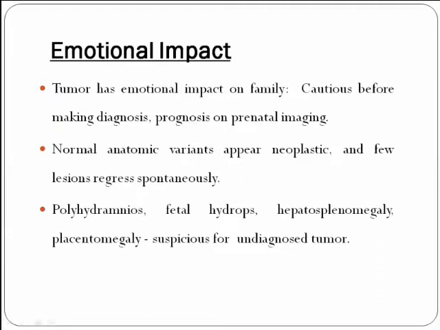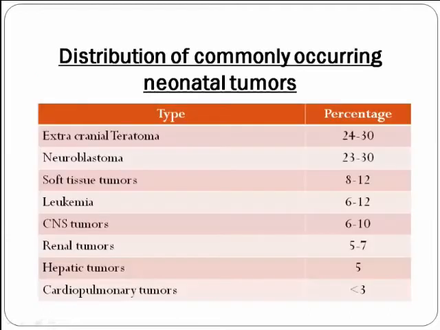In prenatal USG, polyhydramnios, fetal hydrops, hepatosplenomegaly, and placentomegaly are suspicious of an undiagnosed tumor. Coming to the distribution of commonly occurring neonatal tumors, the most common tumors are teratomas, followed by neuroblastoma, soft tissue sarcomas, leukemia, CNS tumors, and then rarely renal tumors, hepatic tumors, retinoblastoma, and cardiopulmonary tumors.